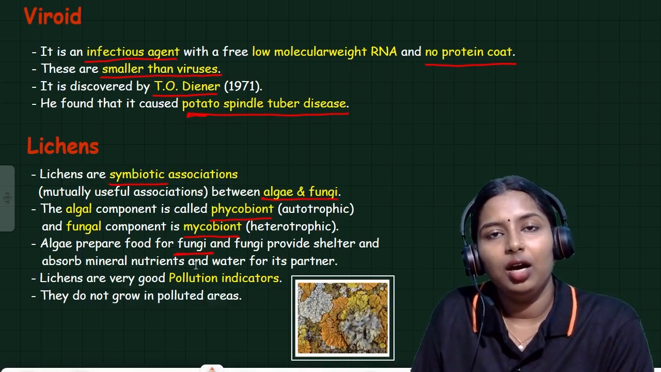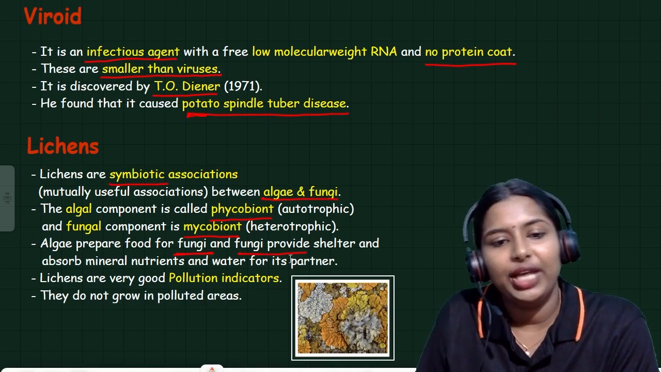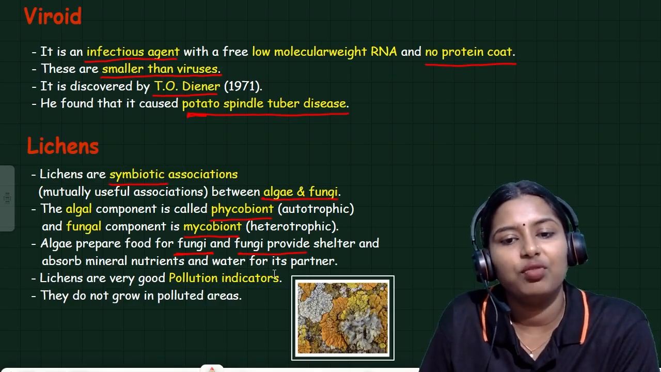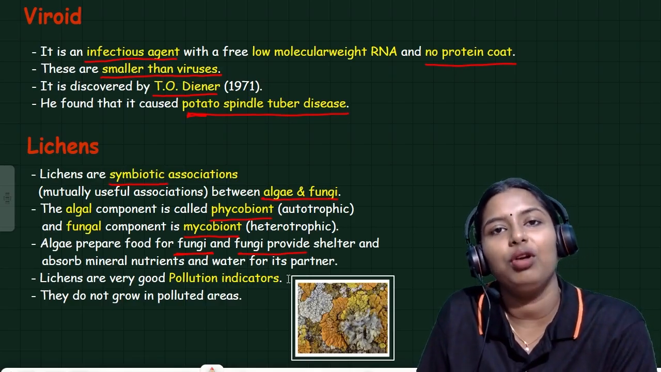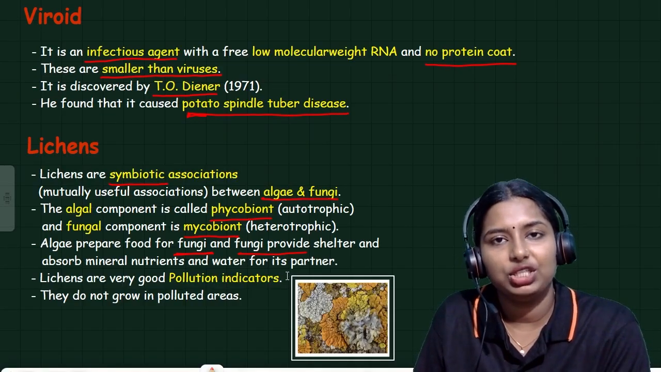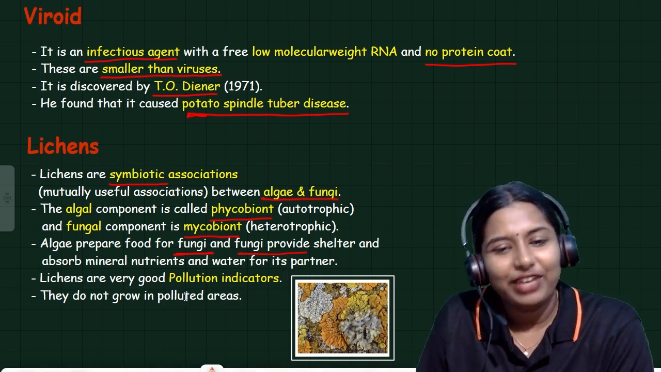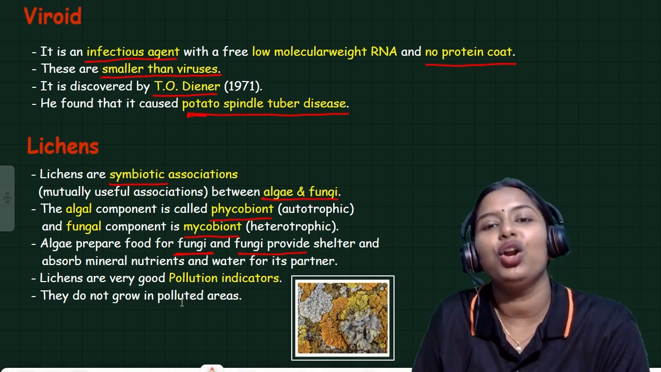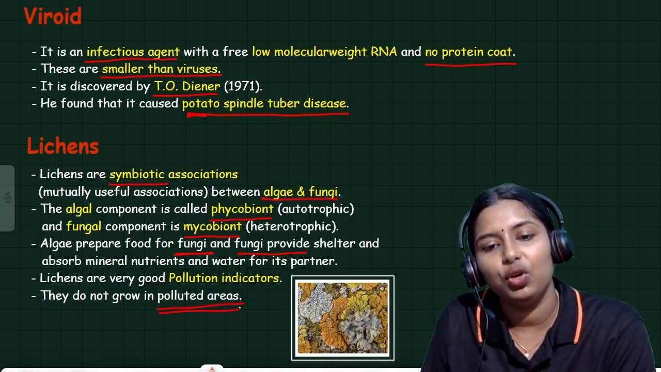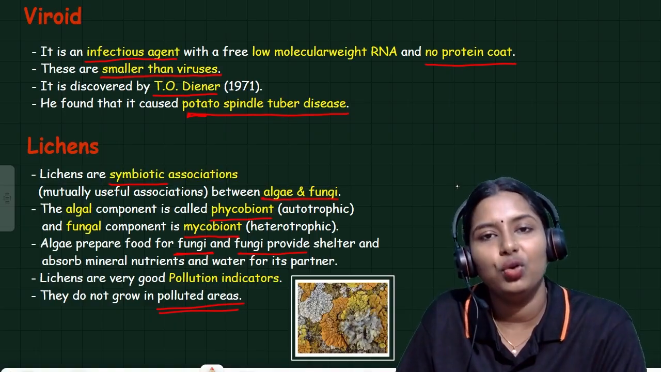The algae will prepare the food for the fungi, and the fungi provide the shelter and absorb mineral nutrients and water for the algae. This is how they are living, a mutually beneficial relationship. Lichens are very good pollution indicators. They do not grow in polluted areas, so lichen will not grow in polluted areas.